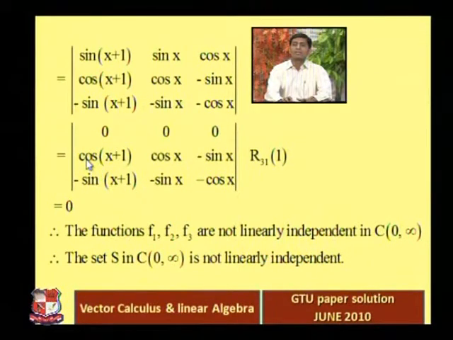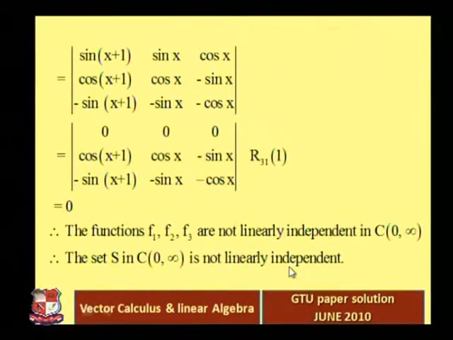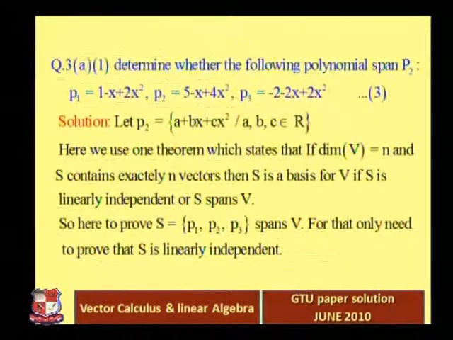But clearly we know that in a determinant, if any whole row or whole column has 0 entries, definitely the value of that determinant is 0, okay? So clearly the value of this determinant is 0. So the functions f1, f2, f3 are not linearly independent. They are linearly dependent, and the set S in continuous functions from 0 to infinity is not linearly independent, right? So here this question is complete, and it was asked for 2 marks in this question paper.